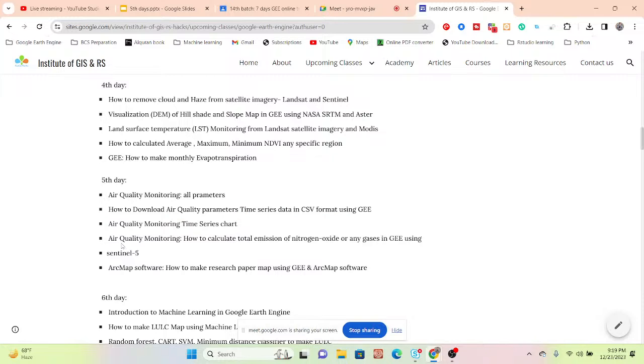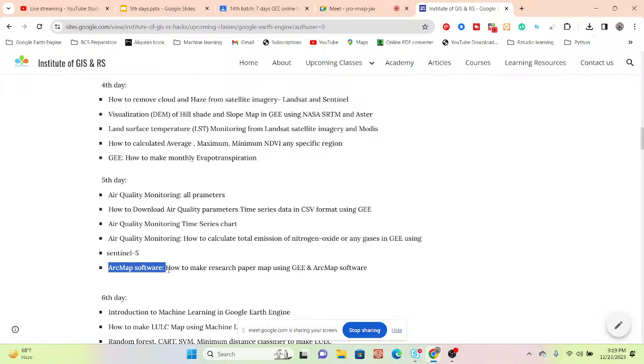Okay, as well as air quality monitoring, how to calculate the total emission of any gases. So in this time, nitrogen dioxide, sulfur dioxide, or carbon monoxide, or methane. So any gases, how we can easily calculate the total emission. Okay, and we also talk about that ArcMap software.